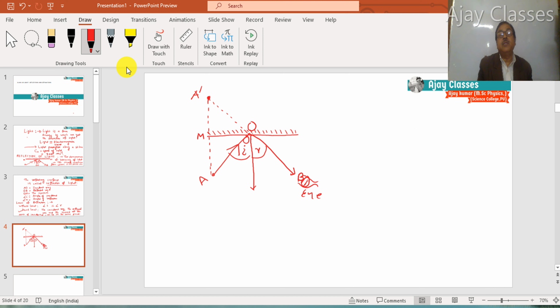So if the distance of the object from the mirror is u, the distance of the image just behind the mirror will be v. So A dash is the point of image, and A is the point object.